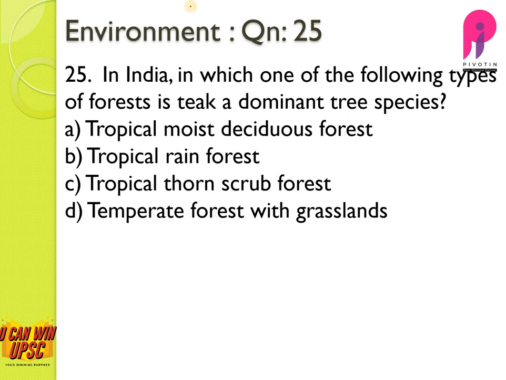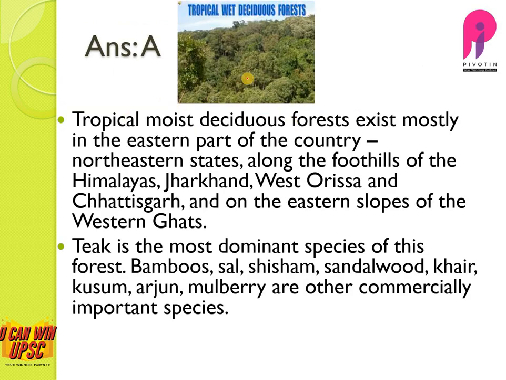Question number 25. In India, in which one of the following types of forest is teak a dominant tree species? And if you have read the NCERTs, the answer would be very vital to you, which is A, tropical moist deciduous forest. And this is largely prevalent in India, and teak is also a common species there in the forest.